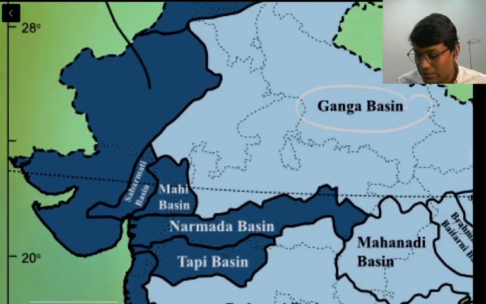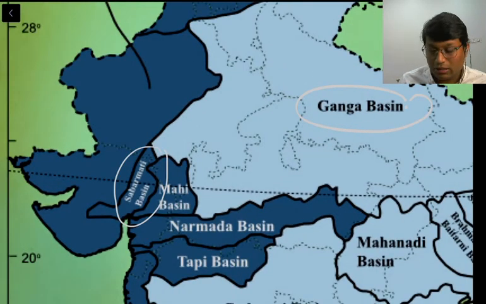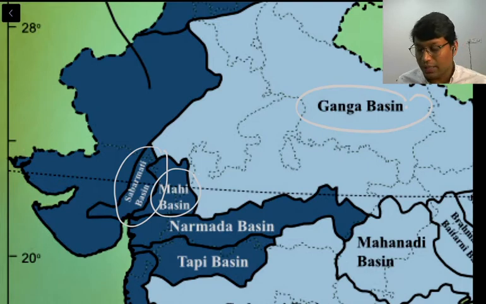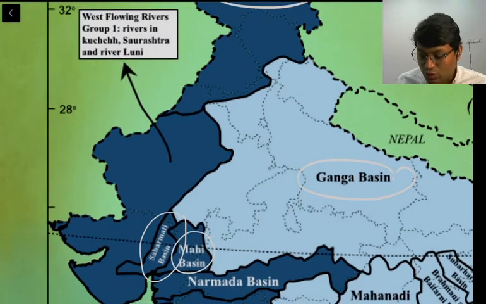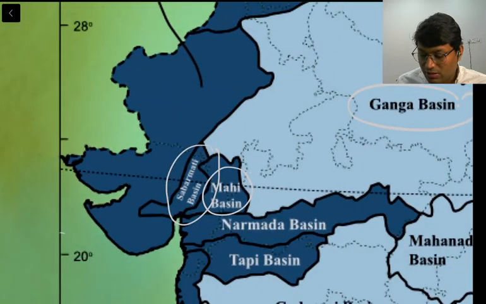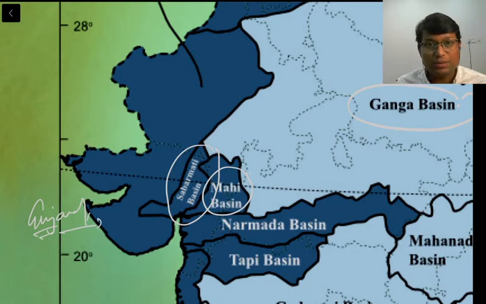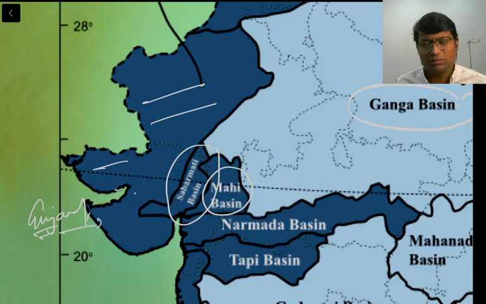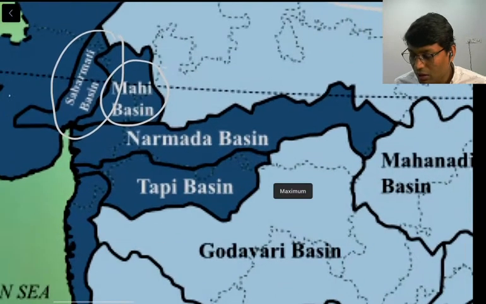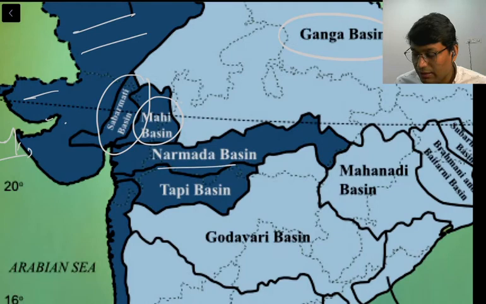When we come to the west, there is Sabarmati Basin and Mahi Basin. These two are distinct basins. And also if you can see, this Indus Basin extends as far as Gujarat. We have to keep this in mind, that Indus Basin extends to this particular region of Rajasthan and Gujarat, and we will see why this extension is there and the associated issues. Moving on, in central India we have Narmada Basin and Tapi Basin.